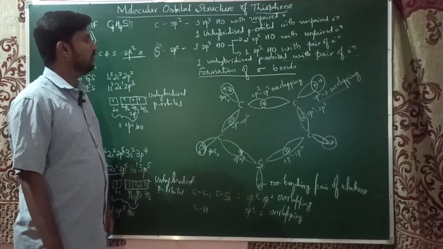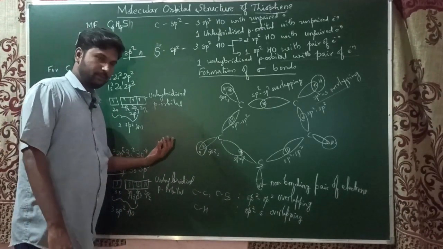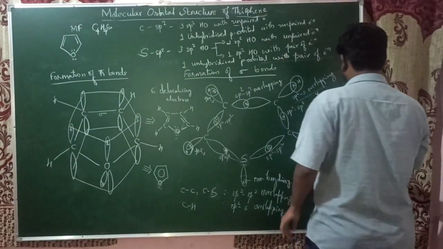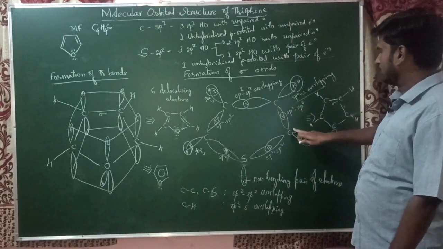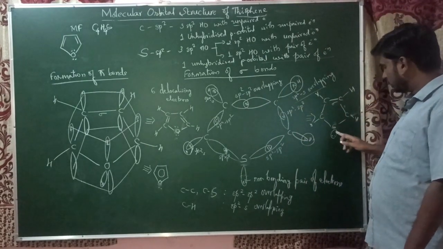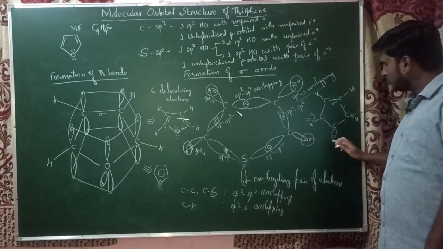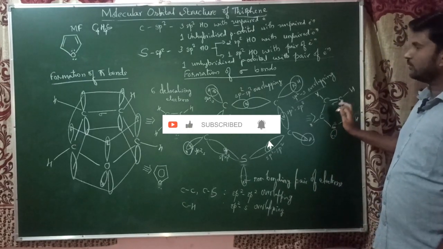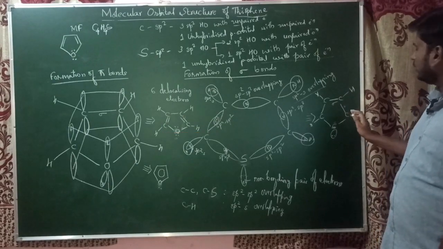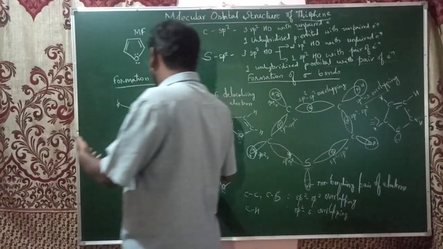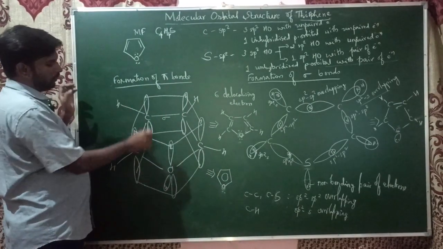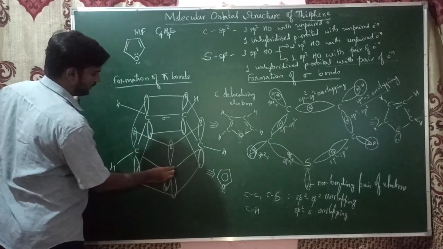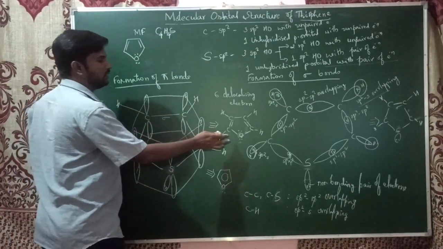Now we will see the formation of pi bonds in thiophene. After the sigma bond formation in thiophene, you can see this structure has come. Here are the carbon-carbon sigma bonds, carbon-hydrogen sigma bonds, and also the carbon-sulfur sigma bonds, and the lone pair of electrons or non-bonding pair of electrons is present over this. This is the sigma bonding structure. Now I'll take that structure and rewrite it on the furan structure. For the formation of pi bonds in thiophene, I just replace oxygen with sulfur as we have done in the sigma bond formation.